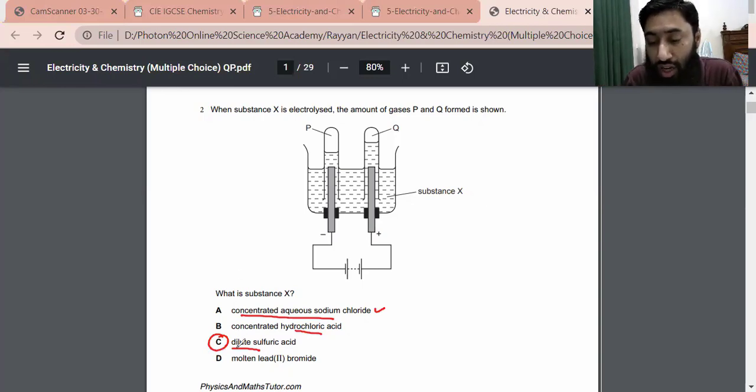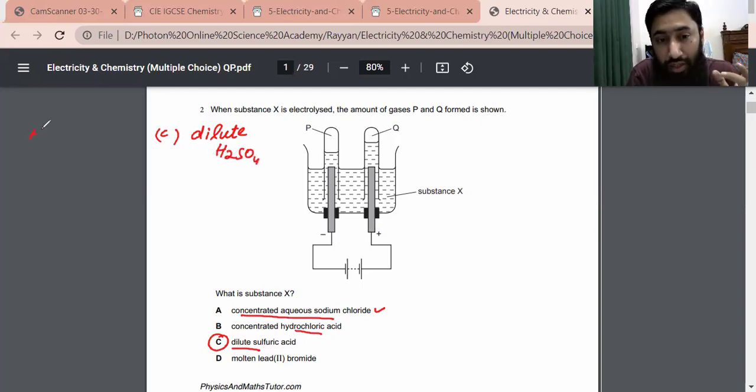And when we talk about dilute sulfuric acid, option C, H2SO4: dilute sulfuric acid means it has a lot of water. So the ions we get from water are hydrogen ions and hydroxide ions. And the other thing is sulfuric acid. The ions which we get from sulfuric acid are of two types as well. Number one is hydrogen ion. The other is simply sulfate ion.